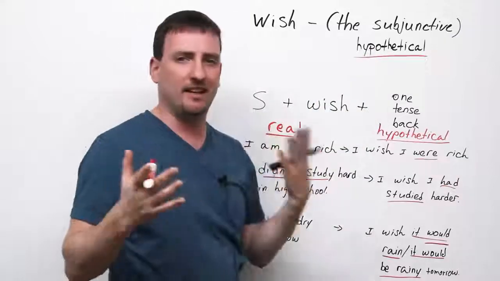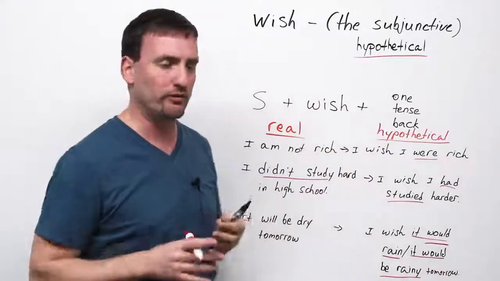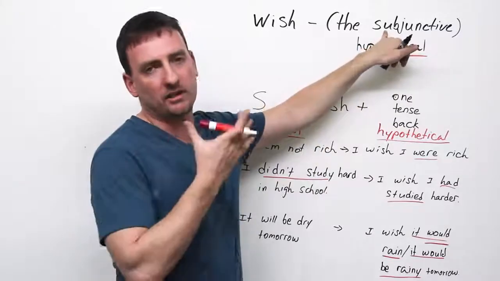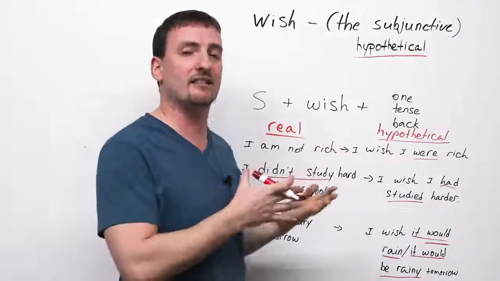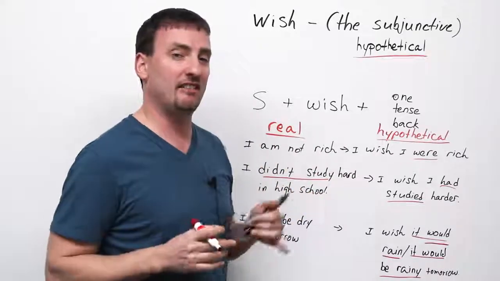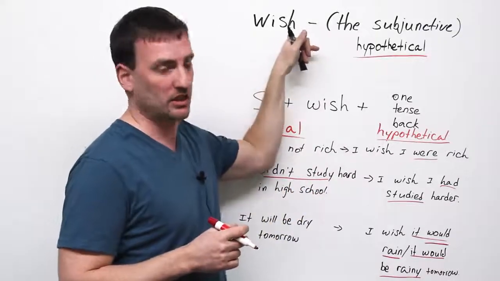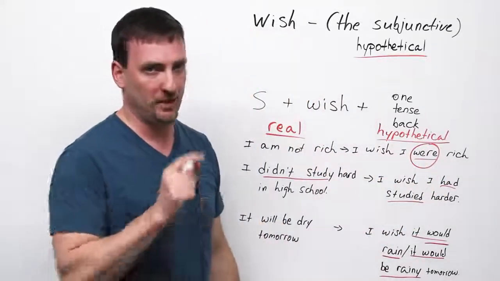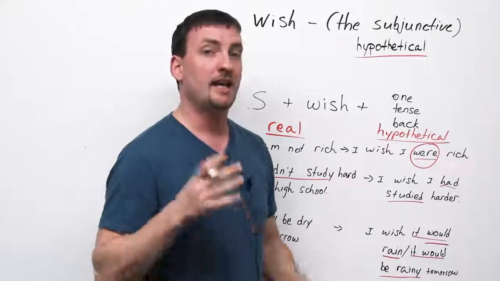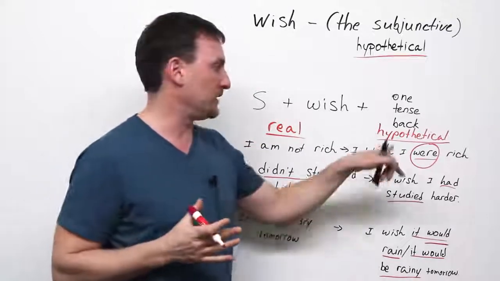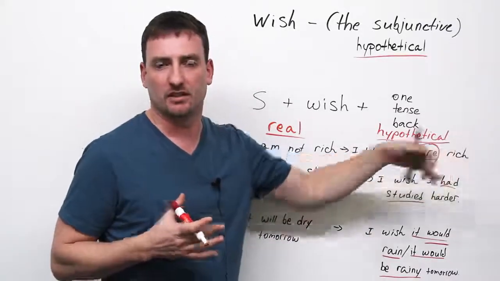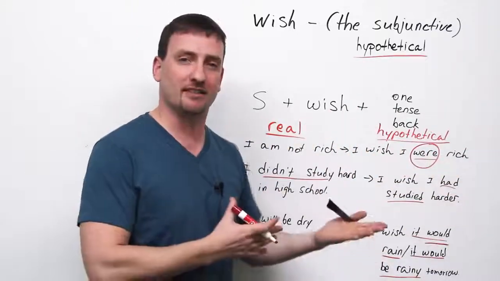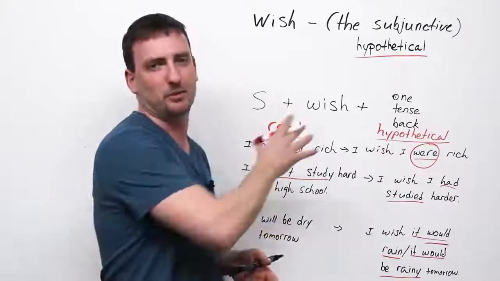So some of you will be taking whatever test you're taking, IELTS, TOEFL, TOEIC, etc. The subjunctive is a very common question on any test that has a grammar section. It's almost guaranteed you'll have one question about wish. And this especially is what they are going to be testing you on. The were, not the was. Now, many native speakers will say, I wish I was rich. You know what? That's okay for them to say. They're native English speakers. It's not correct. If you want to be correct, you will say were.